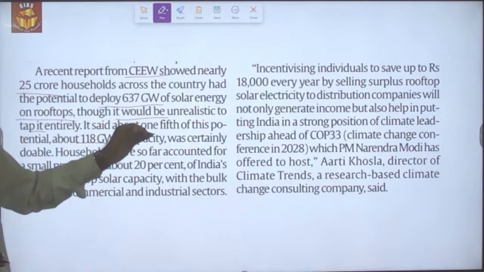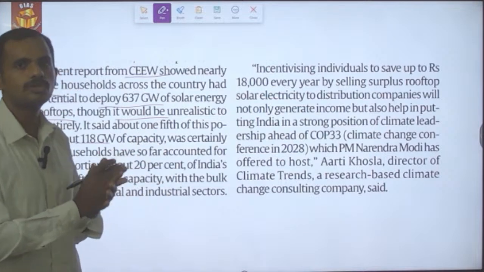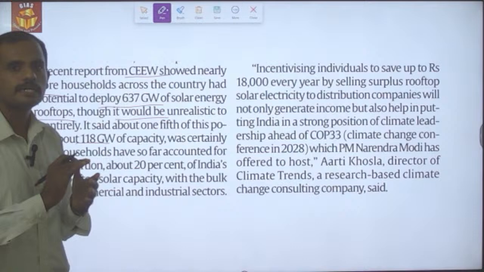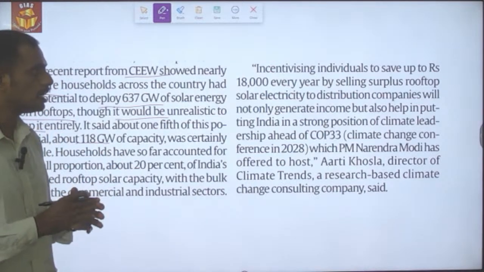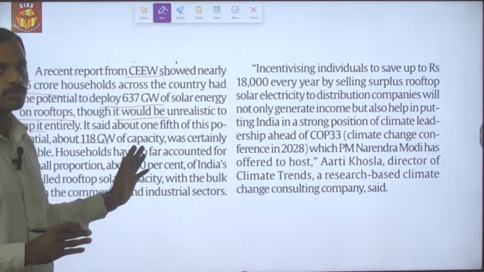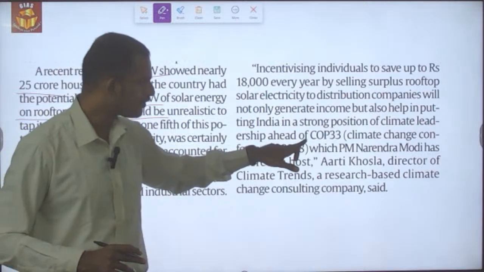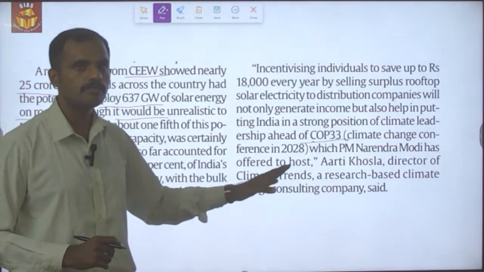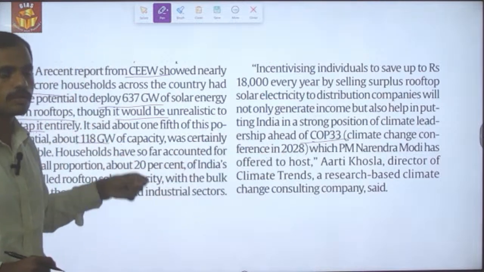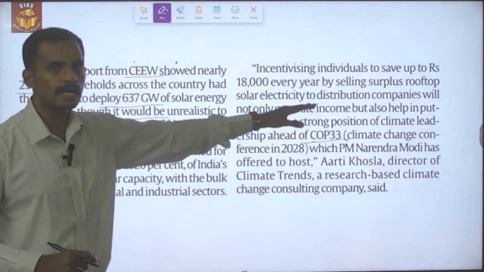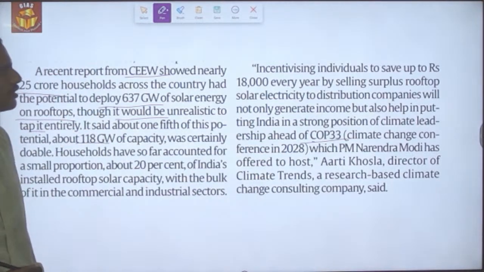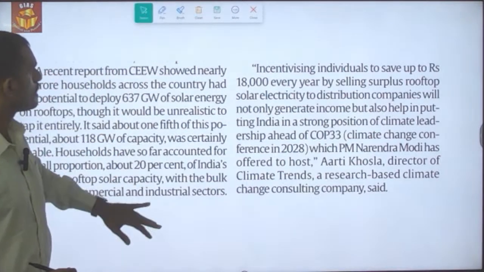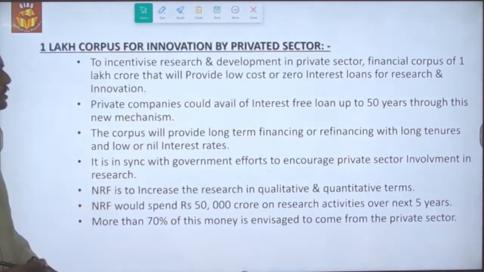At the same time, it will contribute to India's climate goals, which it intends to achieve under the United Nations Framework Convention on Climate Change. If this gets fructified, India's candidature for conducting the Conference of the Parties, COP 33, in 2028 will be strengthened. It will act as one of the strengthening factors. So this is the positive aspect of the scheme.